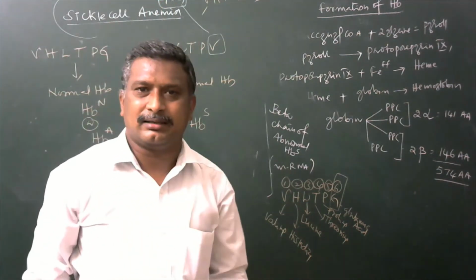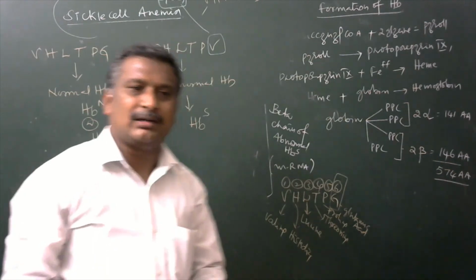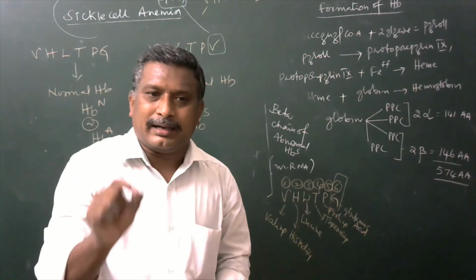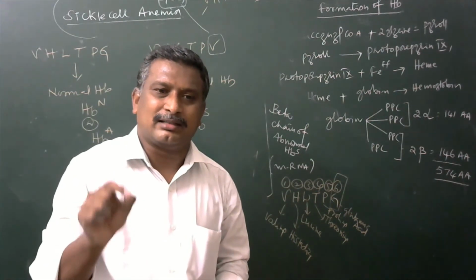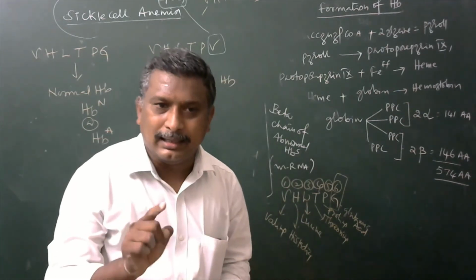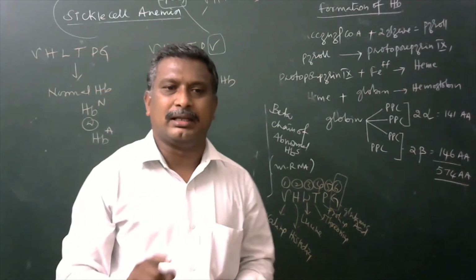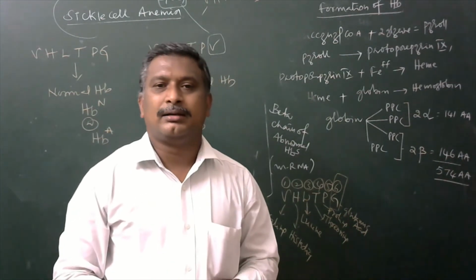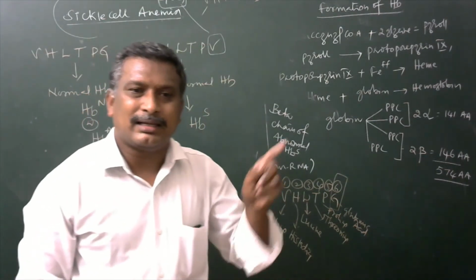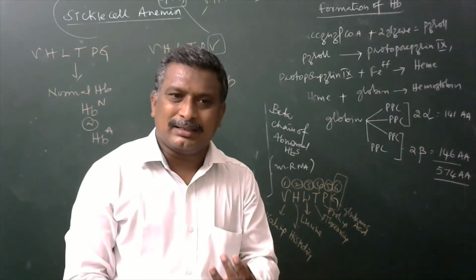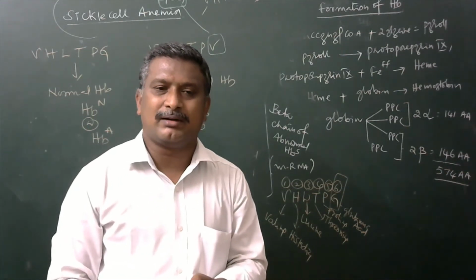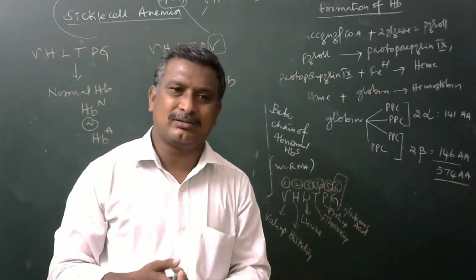So these are a few important things we have to remember always regarding sickle cell anemia. Here, the primary character for sickle cell anemia, or its respective allele, is to produce valine only. But in addition to that character, many other characters are also influenced by the same allele. So what are the other characters? Muscle cramping is going to develop. Then muscle weakness, physical weakness. Spleen is going to be damaged. Brain is also going to be damaged, etc.